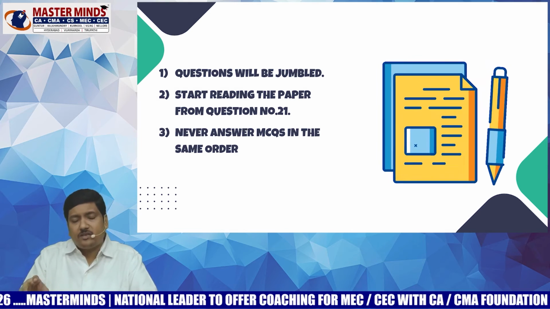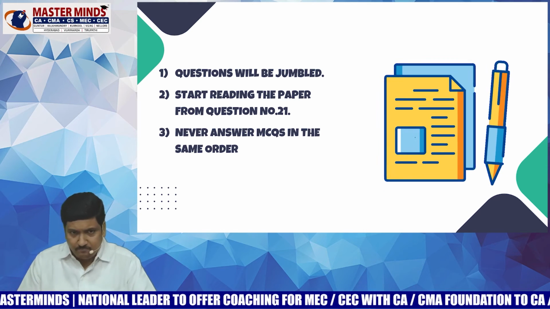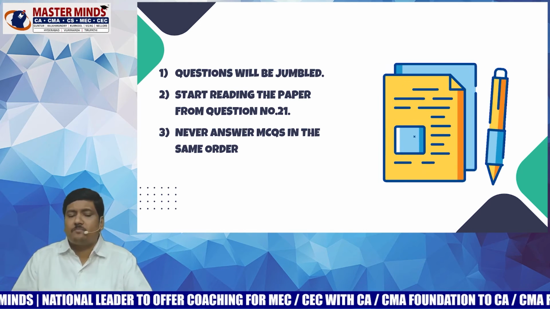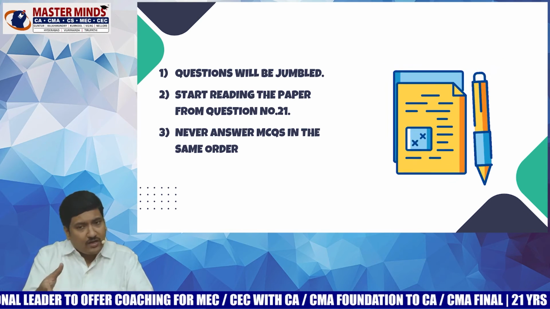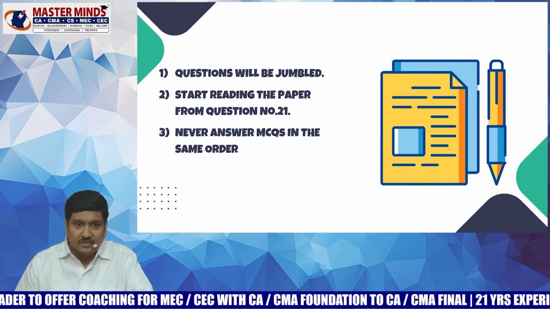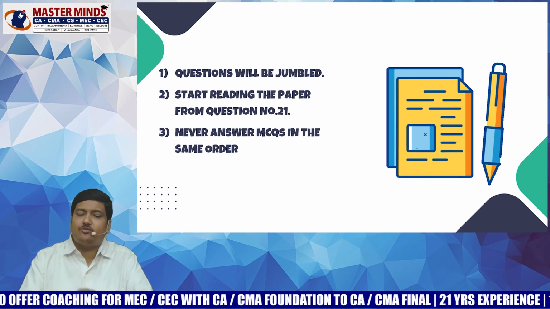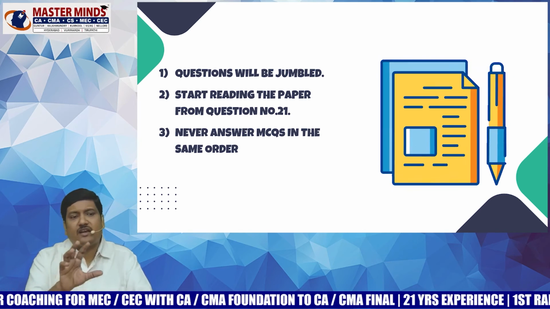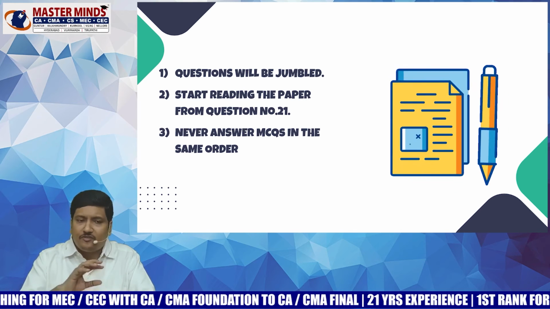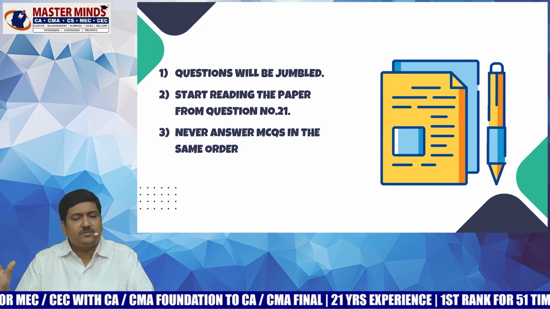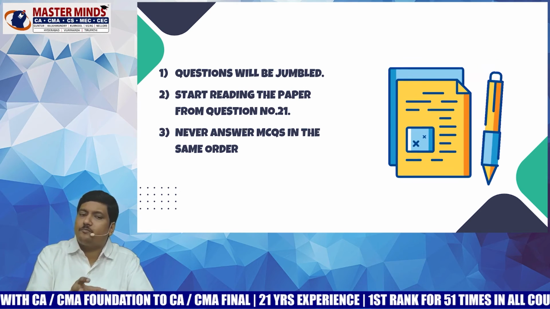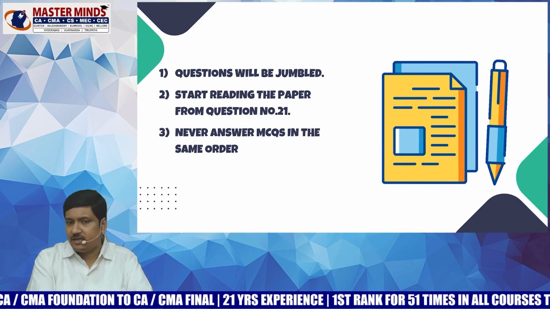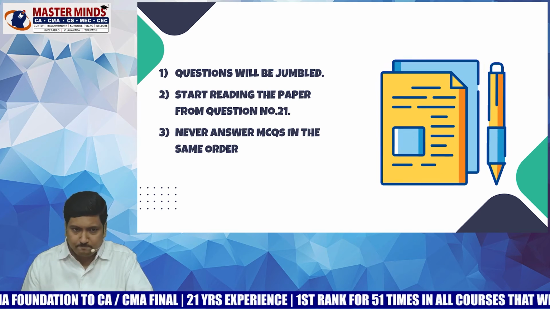In economics and BCK, the questions will be jumbled. So start reading the question paper from question number 21 itself, and answer question numbers 1 to 20 at the end. Never answer MCQs in the same order in which they are given in the question paper. You first answer all the easy MCQs in both the subjects. Then attempt all the chapters which you prepared to the extent of 100%, and then the remaining MCQs.